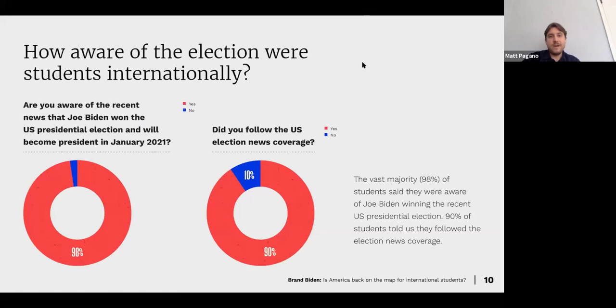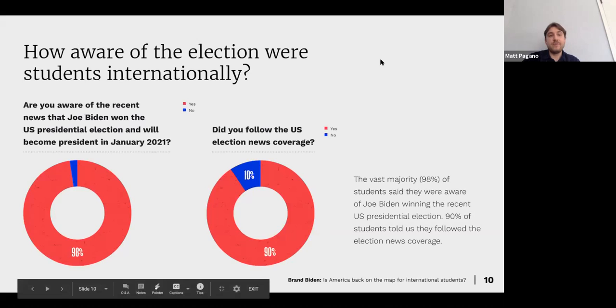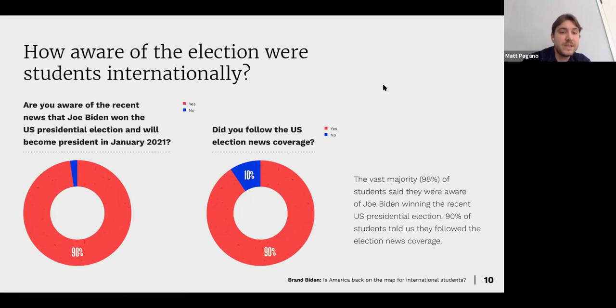So again, how aware of the election were students internationally? Are you aware of the recent news that Joe Biden won the US presidential election and will become president in January 2021? We could see here that 98% of students, these are students coming from all across the world. So we can just see here the power that social media has, the power that digital media has on each of the students as they see news go across their timeline and their feeds every day. So you can see that power.